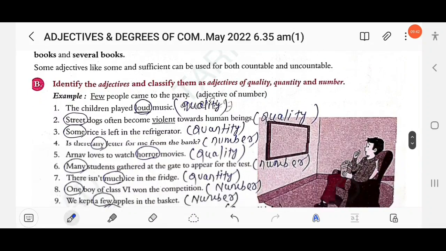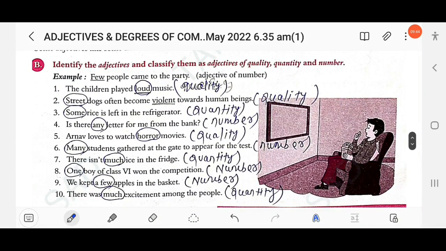Next, identify the adjectives and classify them as adjectives of quality, quantity and number. Here, the children played loud music. So here, loud. First you have to identify the adjective. Loud, this is an adjective. Which adjective? You have to mention adjective of quality.